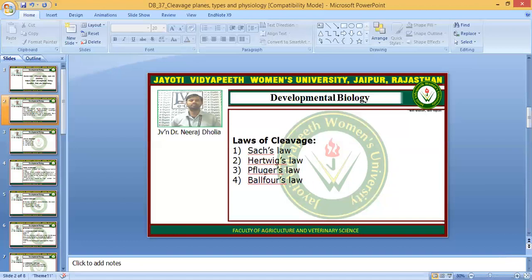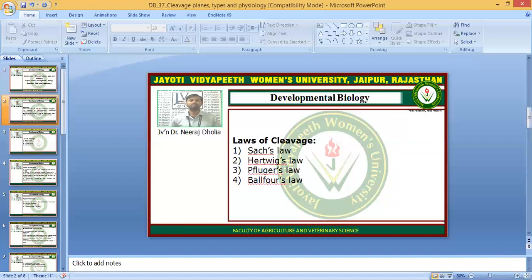According to Sachs's law, the cleavage divisions always occur perpendicular to each other. Suppose one cell division is horizontal, then the next cleavage division will be vertical. So this is Sachs's law.